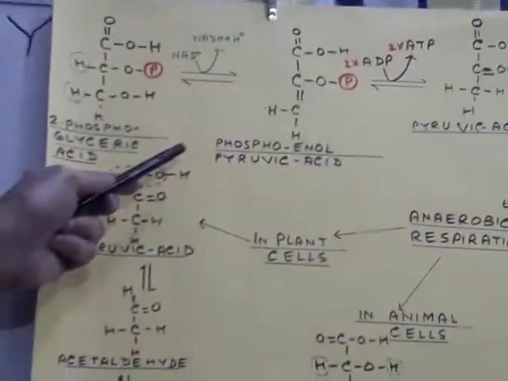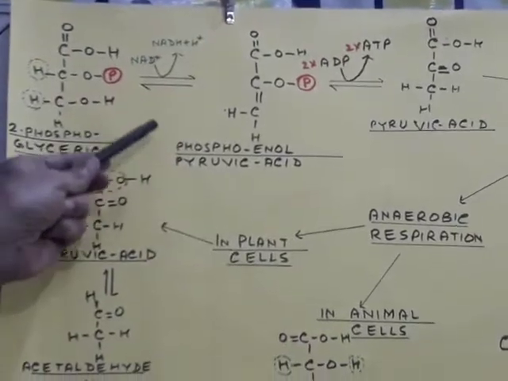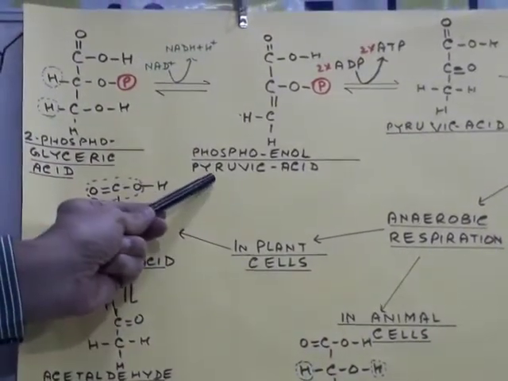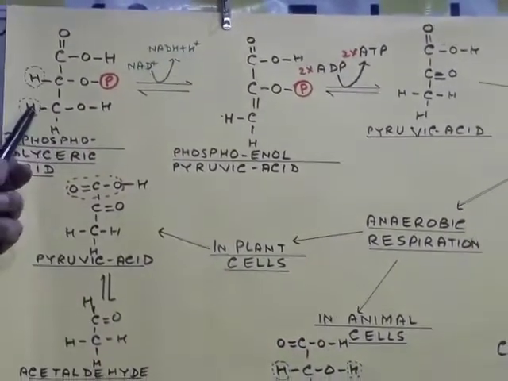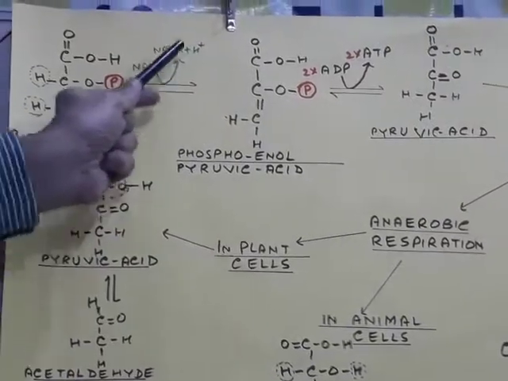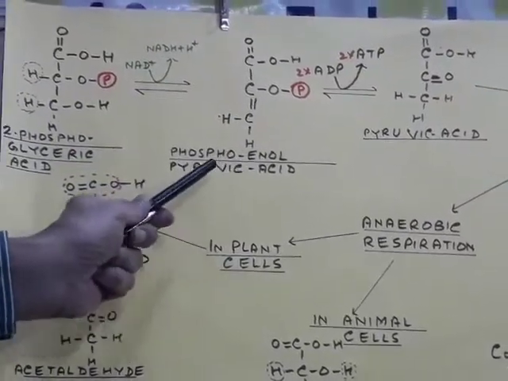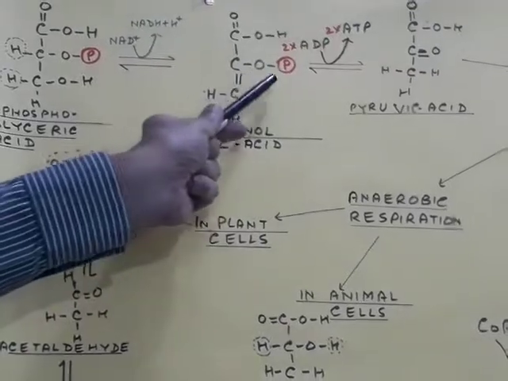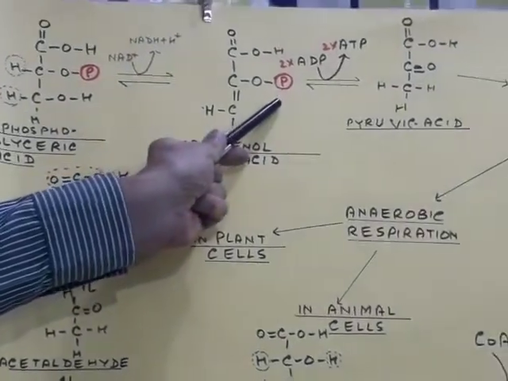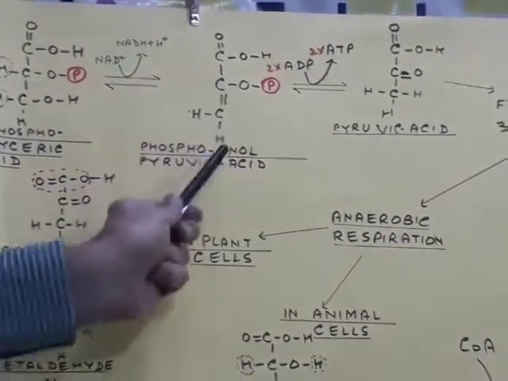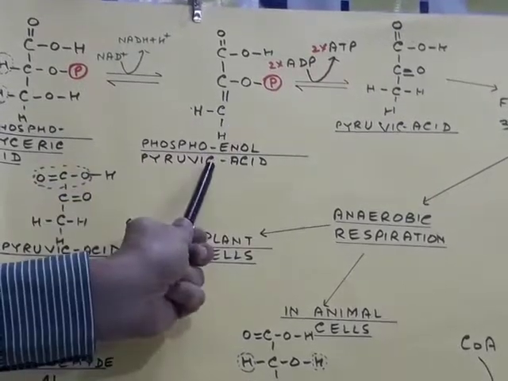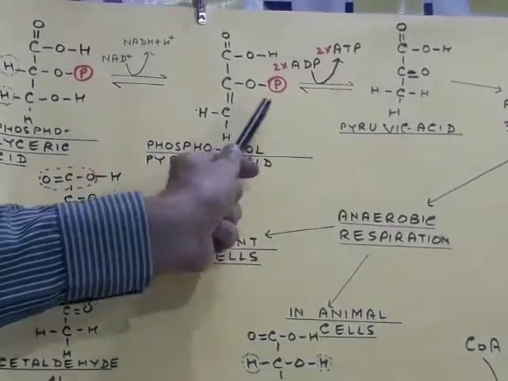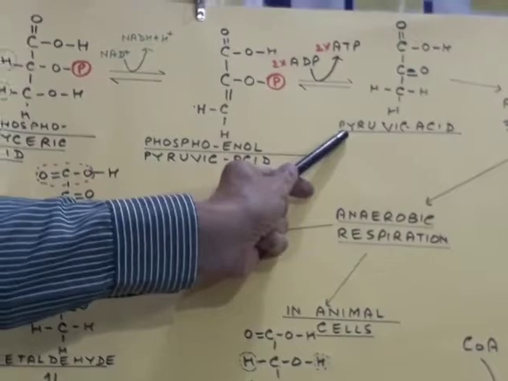Starting from the 2-phosphoglyceric acid, it is changed into phosphoenol pyruvic acid. Here again a substrate level phosphorylation takes place. Phosphoenol pyruvic acid is changed into pyruvic acid.